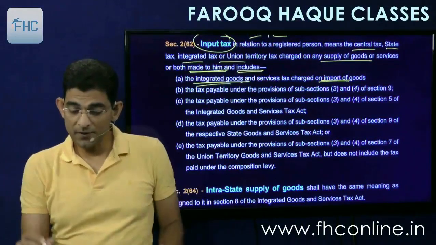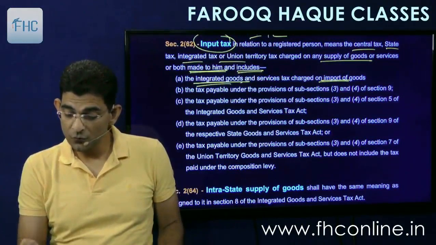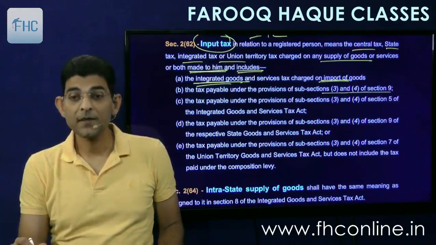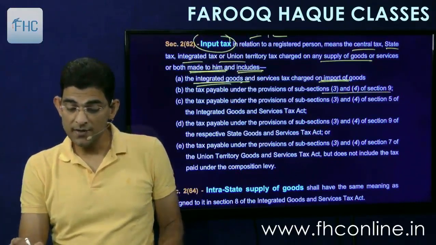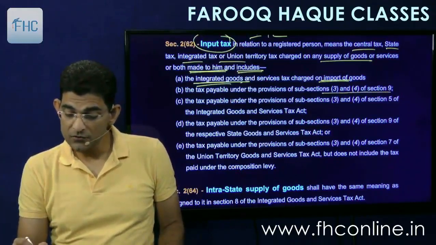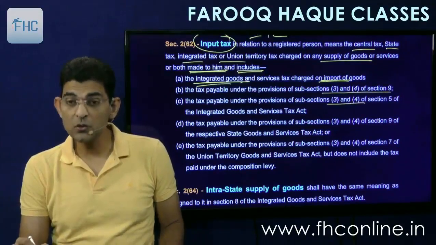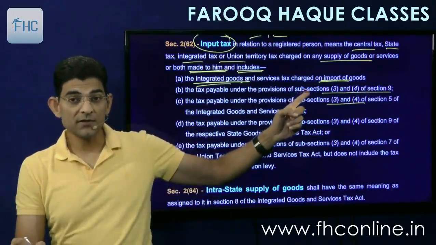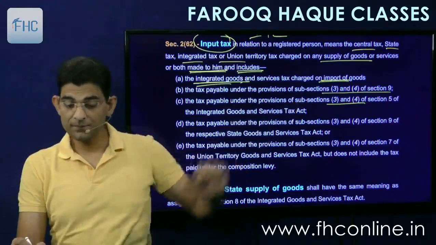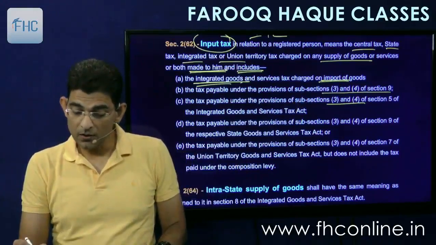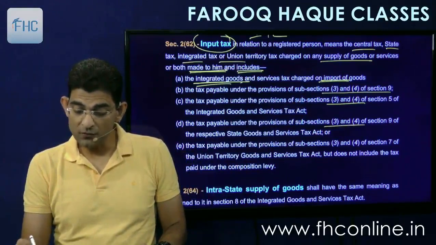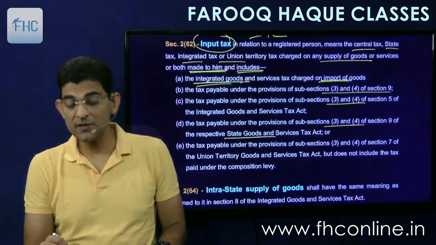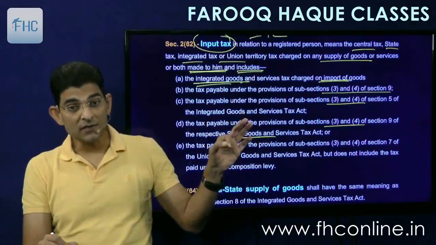Then the tax payable under provisions of subsection 3 and 4 of section 9, that is reverse charge. Then any tax payable under provisions of subsection 3 and 4 of section 5 of the integrated tax act, that is also reverse charge in IGST. This is reverse charge in central tax, this is reverse charge in IGST. Then tax payable under the provisions of subsection 3 and 4 of section 9 of the respective State Goods and Services Tax Act, this is reverse charge in state laws.